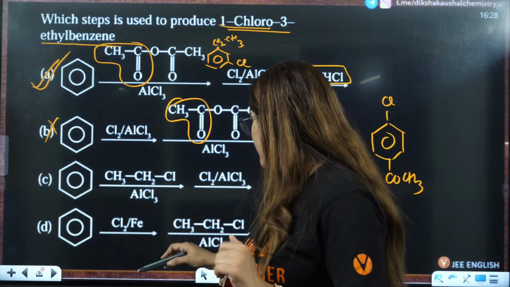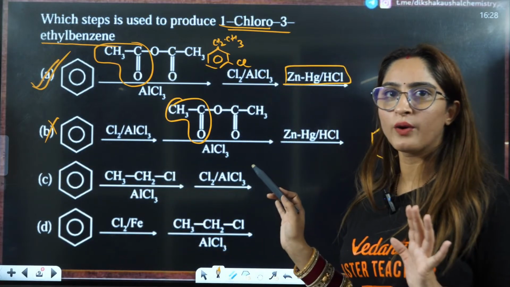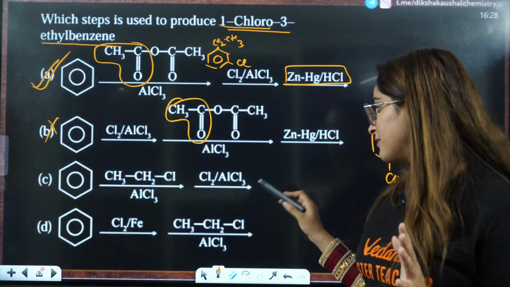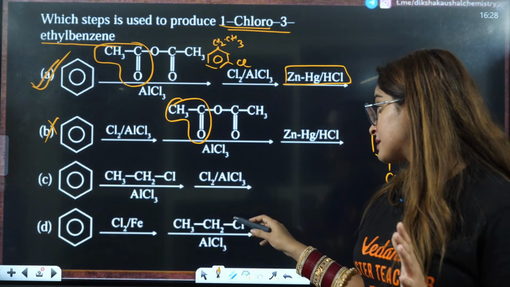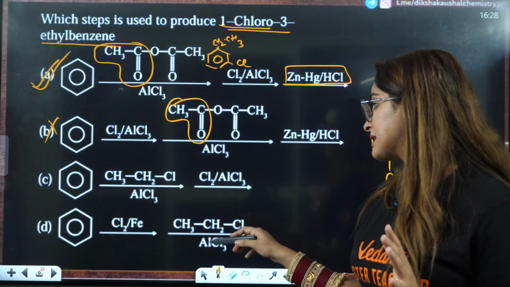So the rest of the options are different only. You will find it very difficult to have CH3CO, Cl2, CH positive electrophile firstly.